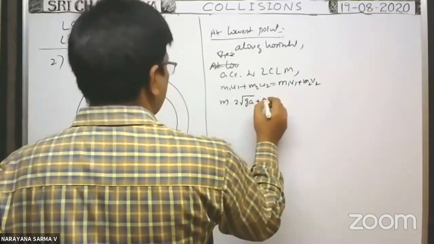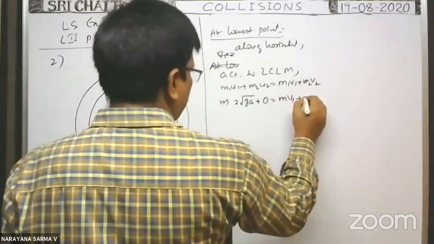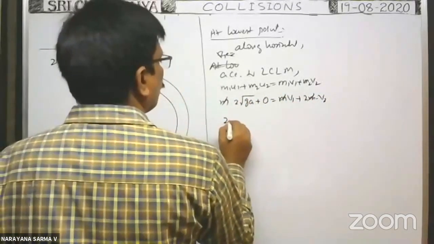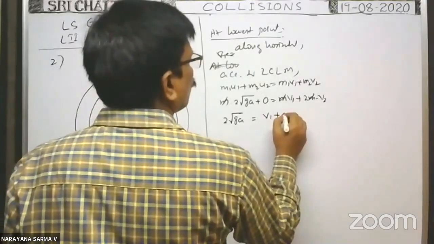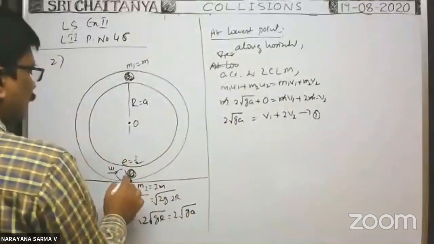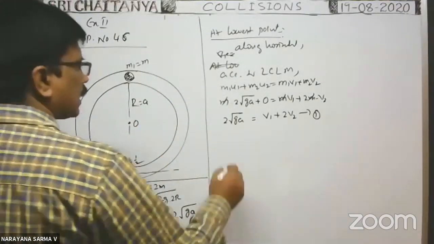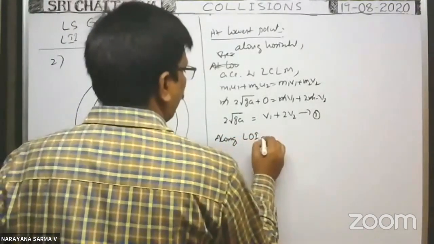u2 is 0. That's why it becomes 0 is equal to m1, means m into v1, plus m2, means 2m into v2. M we can cancel in all. Then 2 root ga is equal to v1 plus 2 into v2. This is equation 1. Next, line of impact is also along the same horizontal direction only. That's why along line of impact, or horizontal.